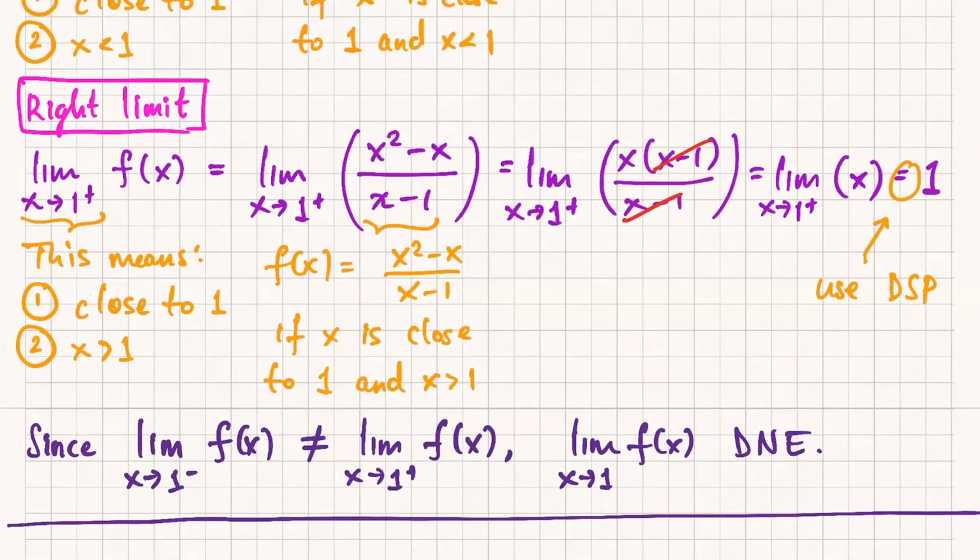Questions about this? So in general, when you're faced with a piecewise function and you're trying to figure out the limit of that function at a transition point, you should actually switch to one-sided limits.